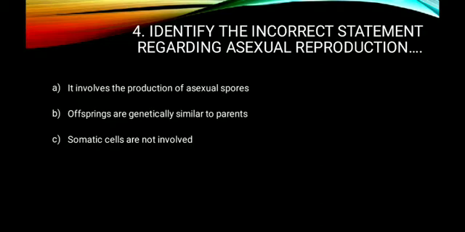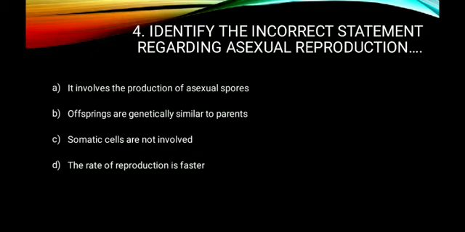So already we discussed the important features of asexual reproduction. In asexual reproduction there are different types. One is by producing asexual spores. So the first statement is correct with respect to asexual reproduction. They are asking for the incorrect statement. What about option B? Offsprings are genetically similar to parents. Yes, exactly true. If the offsprings are genetically similar to the parents, they are called clones, and clones are the products of asexual reproduction.